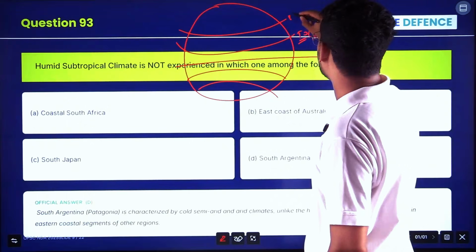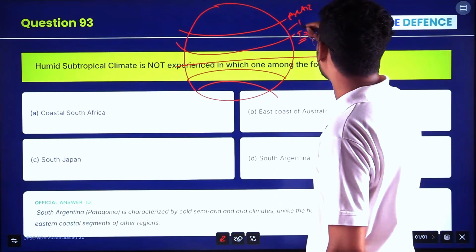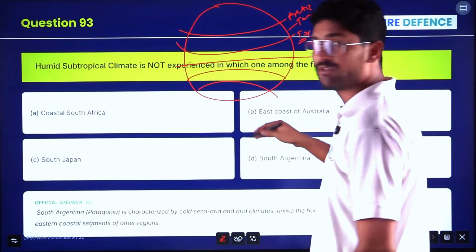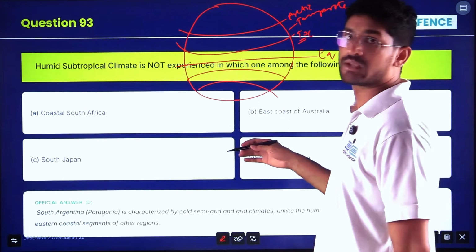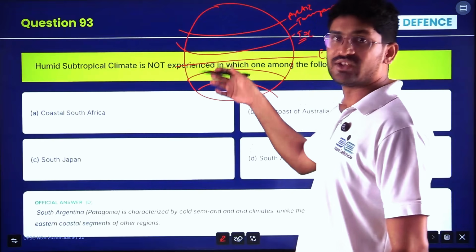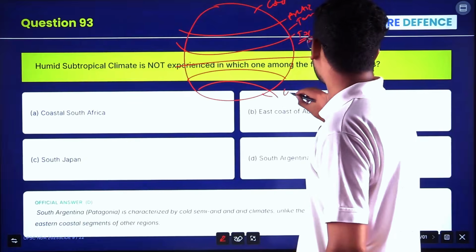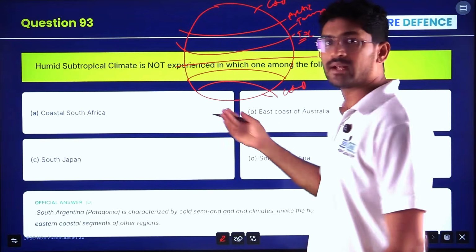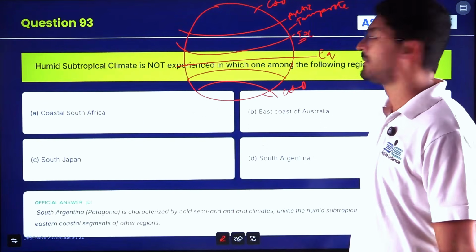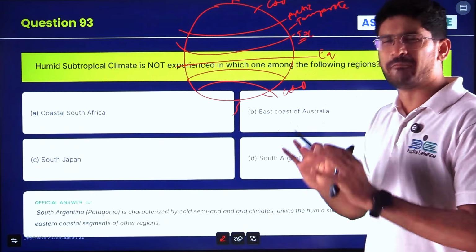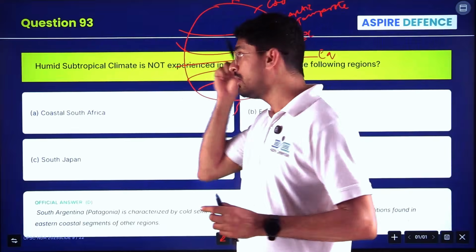Between Tropic of Cancer and Arctic Circle is the temperate region. Same with respect to the southern side. Then you have the arid region, the desert region, the cold desert region in the south after the Antarctic Circle. Antarctic Circle to South Pole here, North Pole here. Okay, these are the very broad classification with respect to climate.